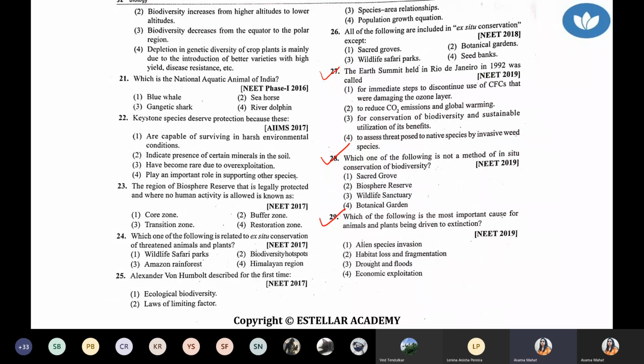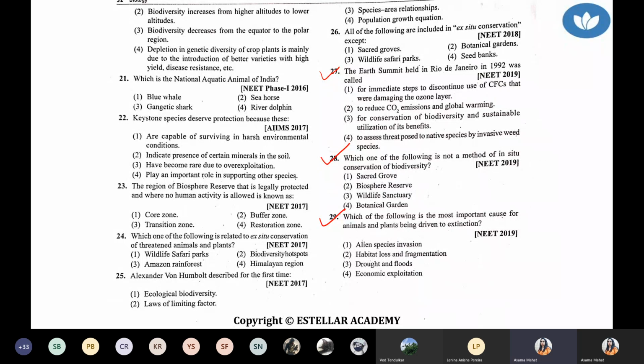Tell me question number 28. Which of the following is not a member of in situ conservation? We just discussed it. Yes, Deepika. The answer is true because sacred grove, biosphere reserve, wildlife sanctuaries are all included in in situ conservation except one, that is botanical garden. Now tell me the last one, question number 29.